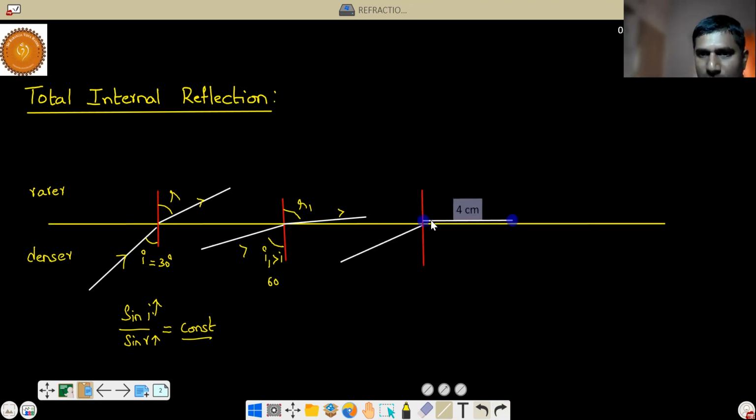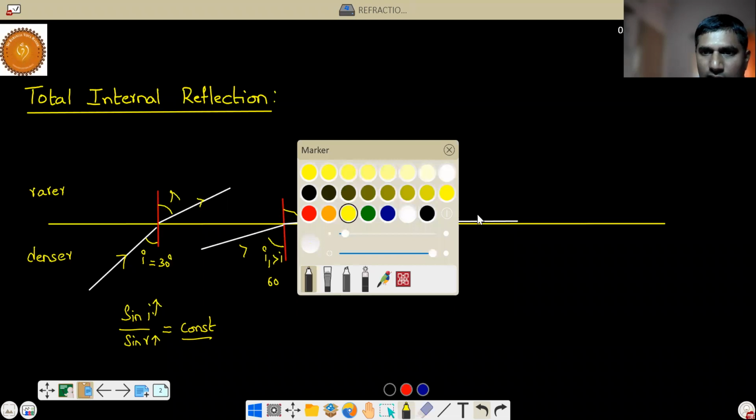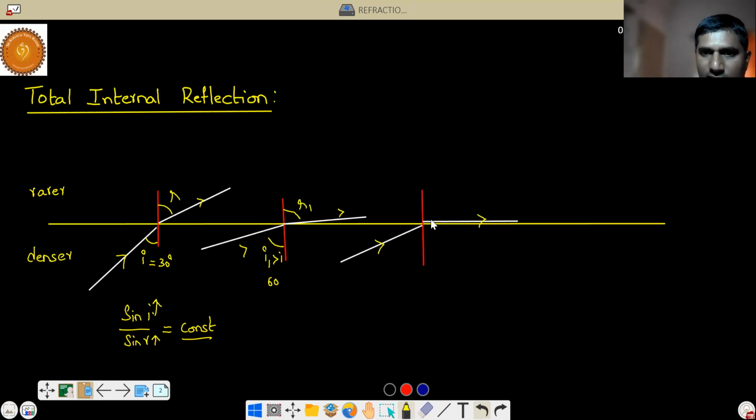This is the refracted ray and this is the angle of incidence. Now this angle of refraction r happens to be 90 degrees. It keeps on increasing: here it may be 40, here 60, and now it has become 90. When the angle of refraction becomes 90 degrees, whatever the angle of incidence is, we call it the critical angle.